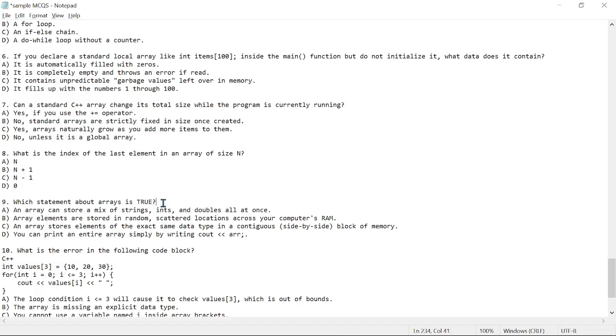Then let's look at this. So we have what statement about arrays is true. And we are not going to waste time here. We are going to select the answer straight away, which is C. An array stores elements of the same data type in a contiguous side-by-side block of memory, right?